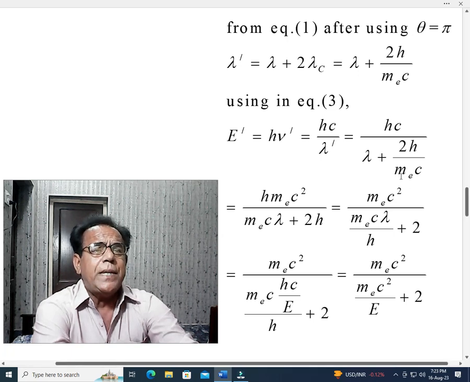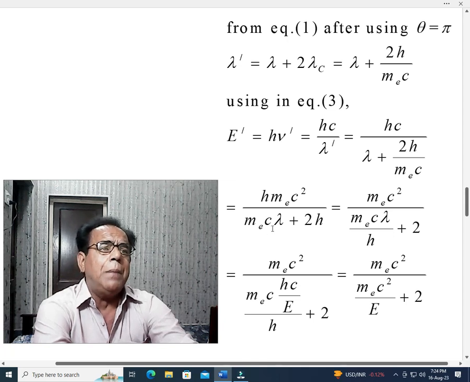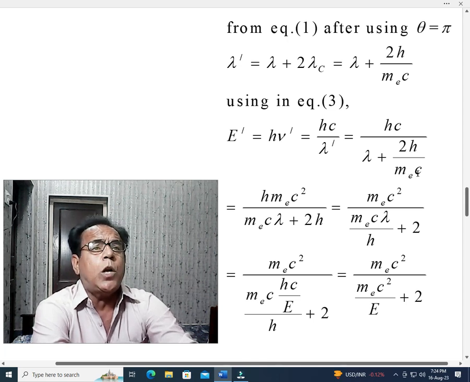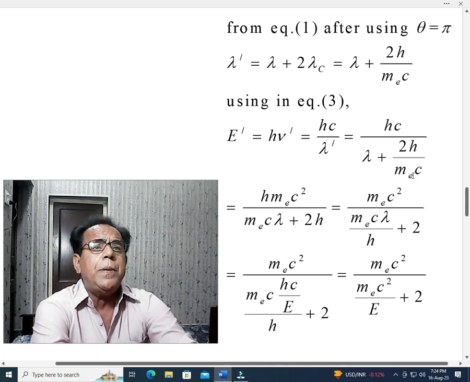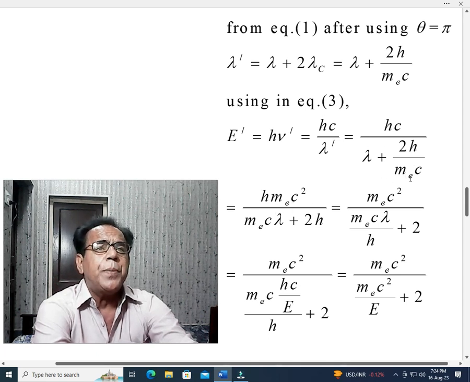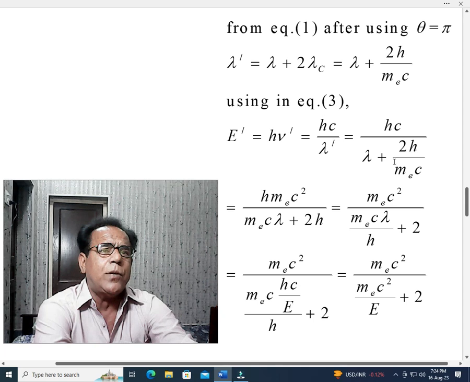Yes, students, here we will take the LCM, m_e c. This m_e c will be multiplied with this, and it will become m_e c (lambda plus 2h). Because this m_e c is in the lower part of the denominator, it will be shifted to the numerator. So it will become h m_e c squared. The lower part of the denominator has been shifted to the upper part, that is the numerator, and hence in the numerator it has become h m_e c squared over m_e c (lambda plus 2h).